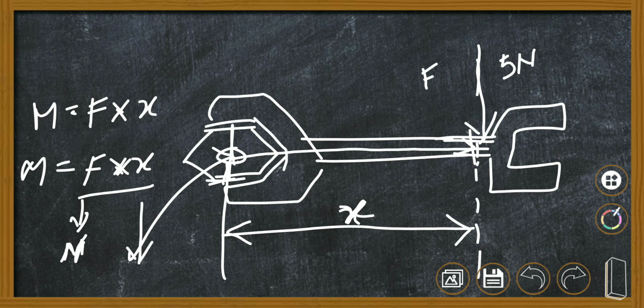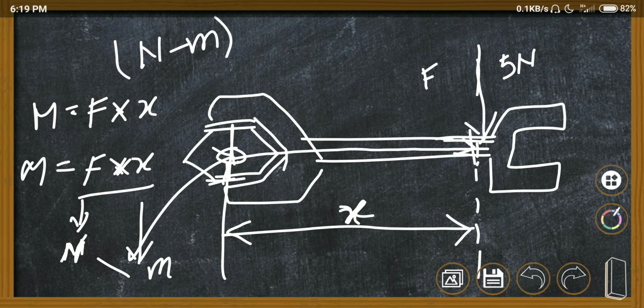In SI units, we measure the distance in meters only. So what could be the unit of moment? The unit of moment is Newton meter. This is all about moment of force. Since the twisting effect or the moment is created by the force, this is known as the moment of force.